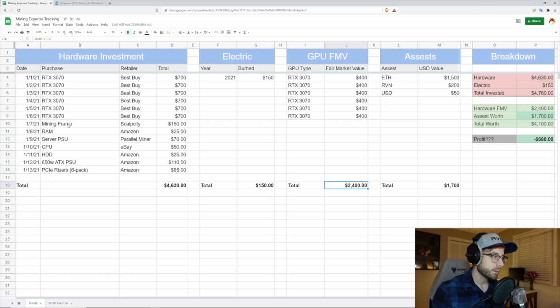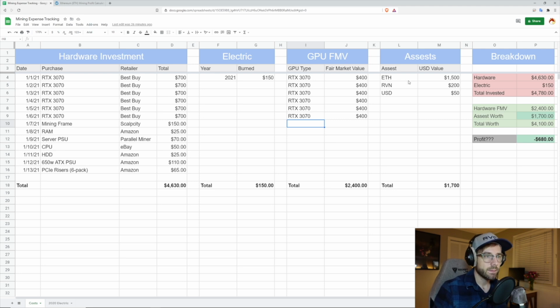Now you can include all the rest of the accessories and things that are going into mining. I don't, because GPUs are the heaviest hitters there, and it's easy to keep track of them and their fair market value versus doing anything like frames or RAM. That's really, really hard to do. I forgot to mention this, but also in hardware investment, if you have other purchases you had to make for the sake of mining, maybe you bought a piece of mining software, maybe you bought a hardware wallet, I include all of that stuff over in hardware investment as well.